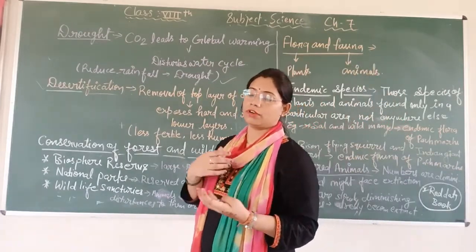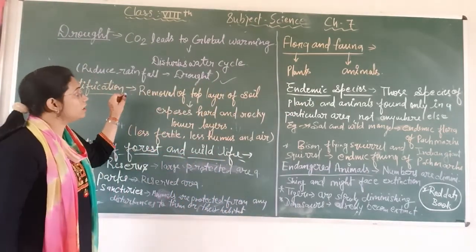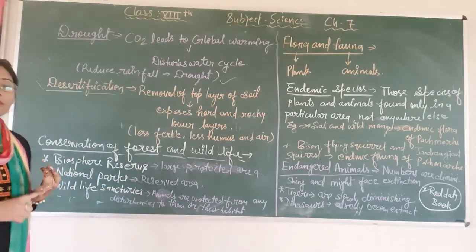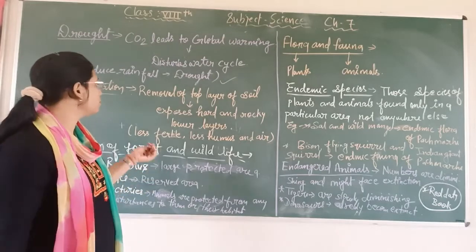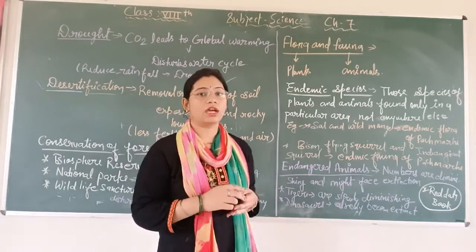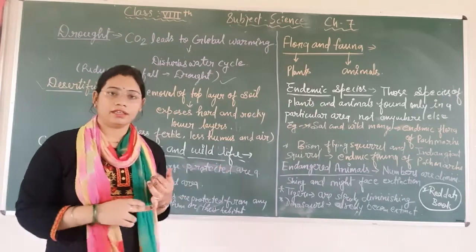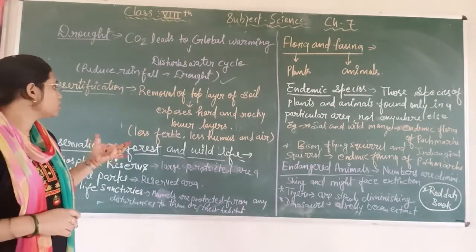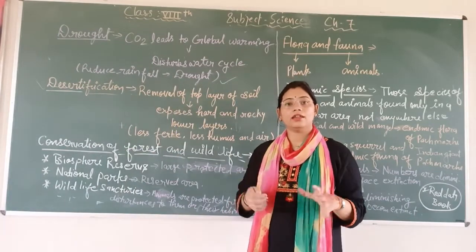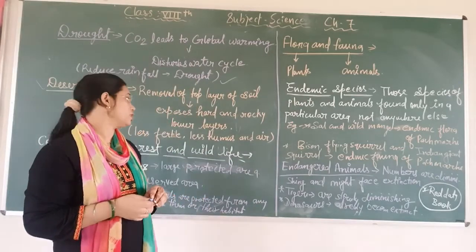When forest will not be there, automatically the top layer of soil will be removed, and the soil exposes hard and rocky lower layers, which are not useful for crop production, which have no air, no humus, and are less fertile. So we can say land converts into desert, and this process is known as desertification.